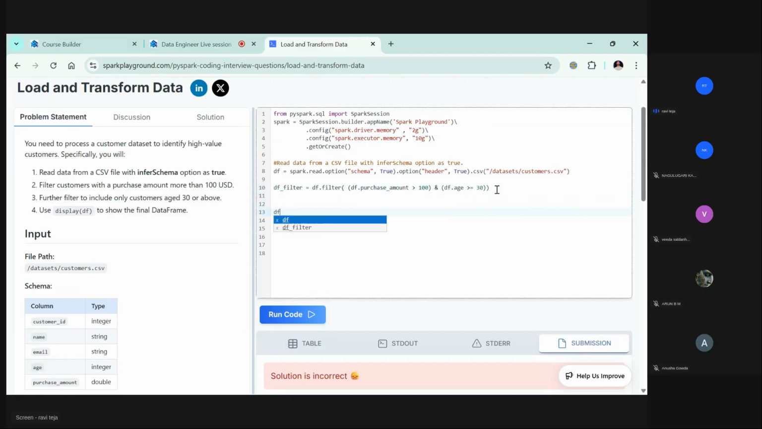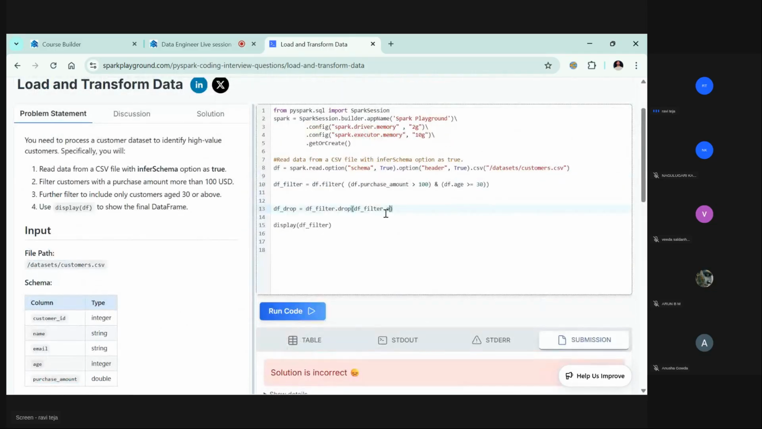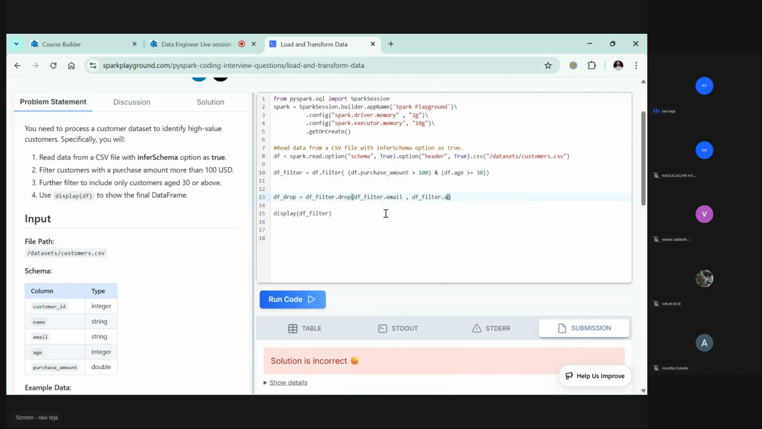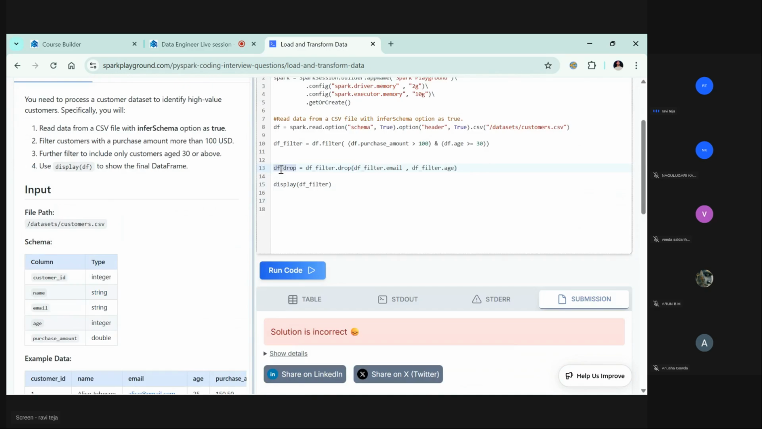Okay, df underscore drop is equal to df underscore filter dot drop. You saw yesterday, right? If you wanted to drop two columns, how are we going to do it? Let's say df underscore filter dot, which column do I need to drop? Email, comma, df underscore filter dot age. Next one I need to drop is age. Age is not needed here. So let's drop this, and this entire data frame I'm assigning to df drop.